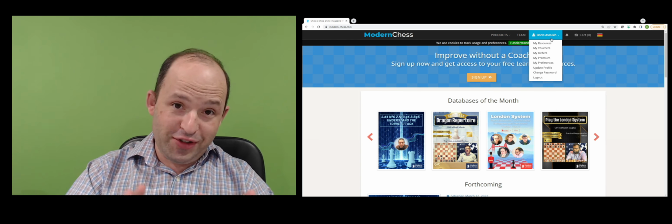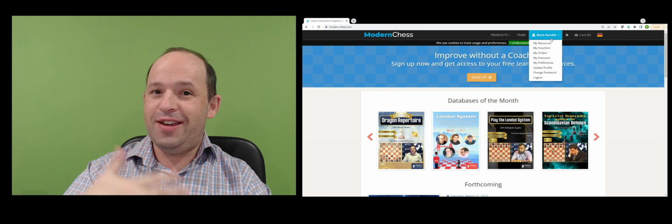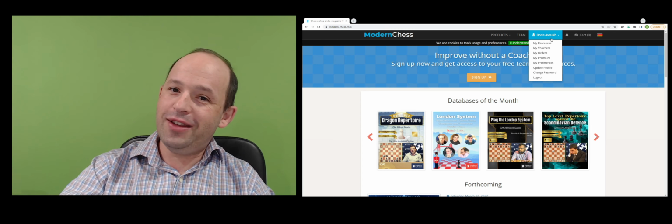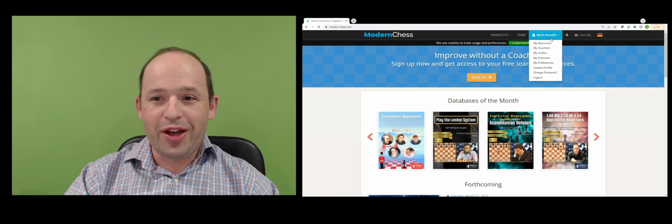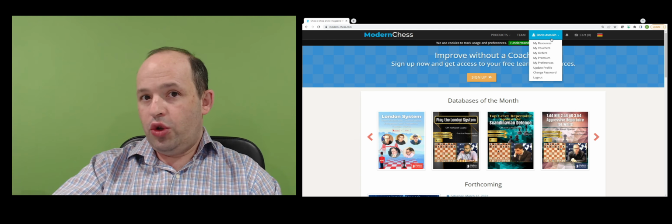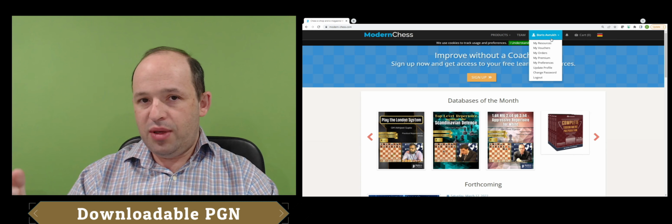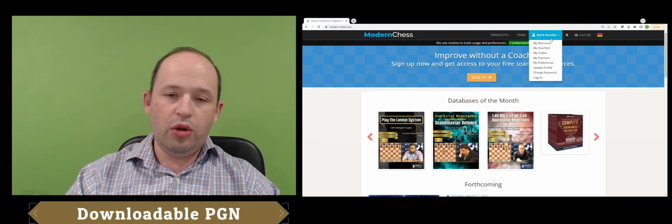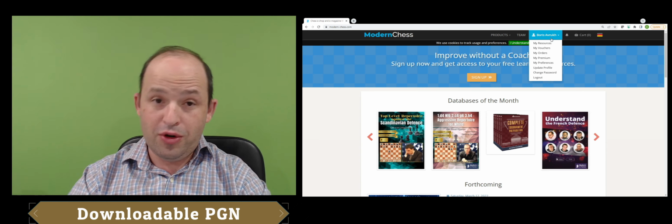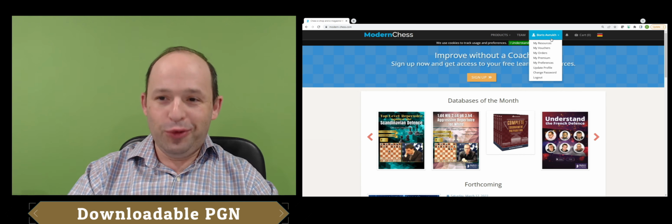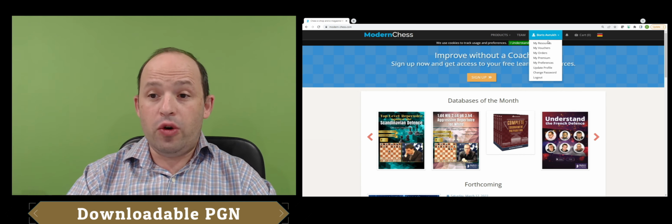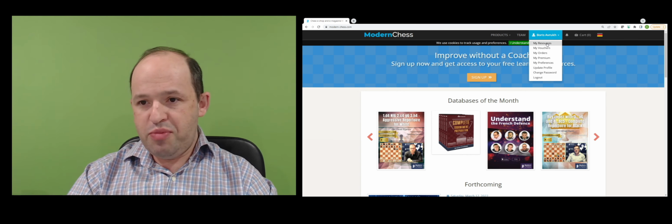So here there is a difference. Chessable has a 30 days refund strategy. Here you don't have that, because what you do here is download PGN files. And that's a big difference with Chessable. After you download the PGN files, they're already on your computer, so it would be strange to offer refunds after this. So here, guys, let me show you how it works.